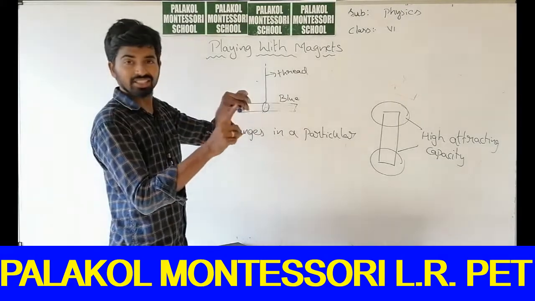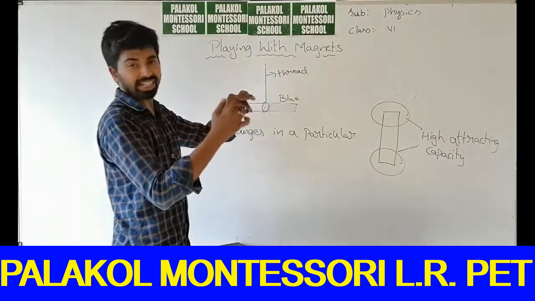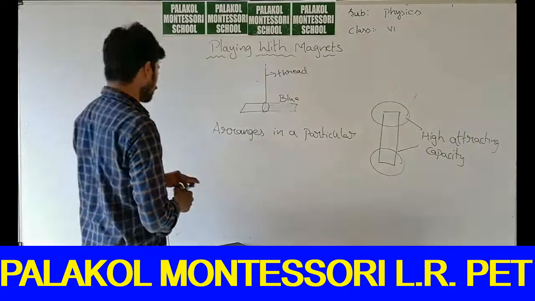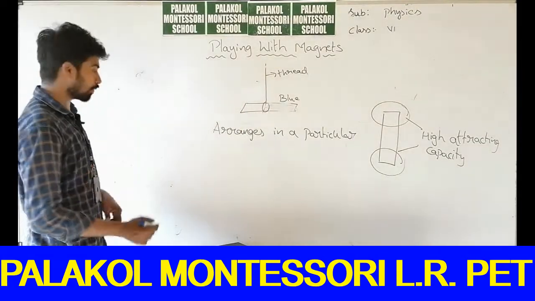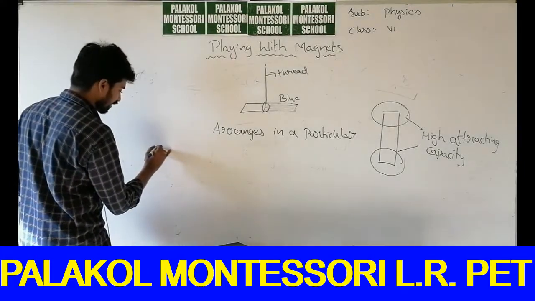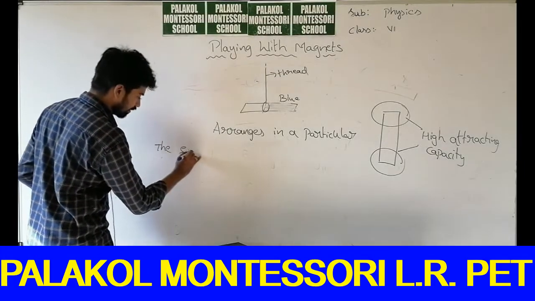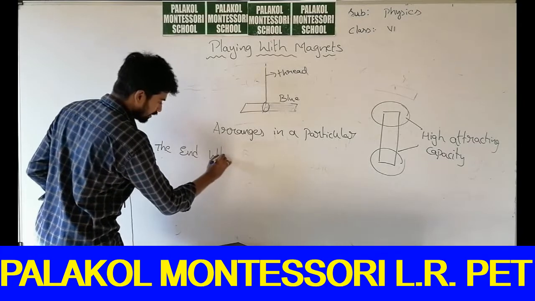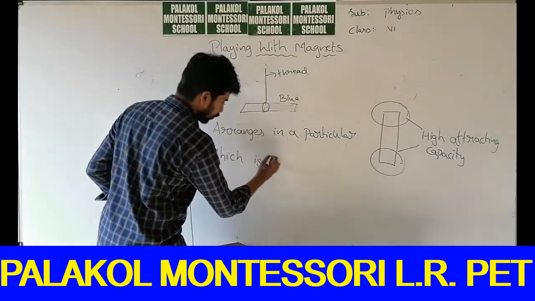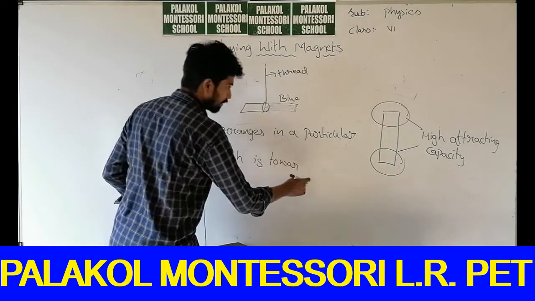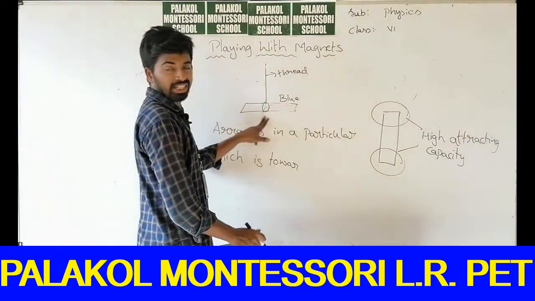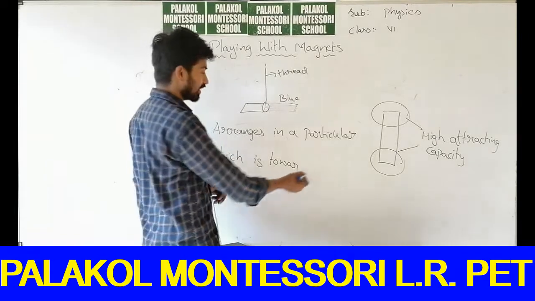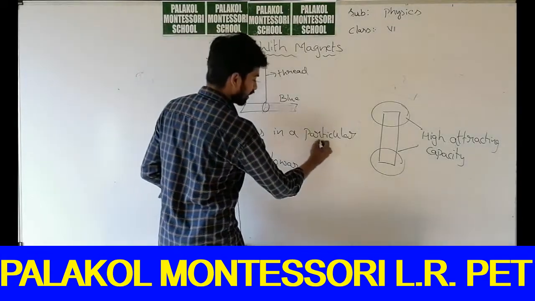The bar magnet has two ends. When you suspend the bar magnet freely, it arranges in a particular direction.